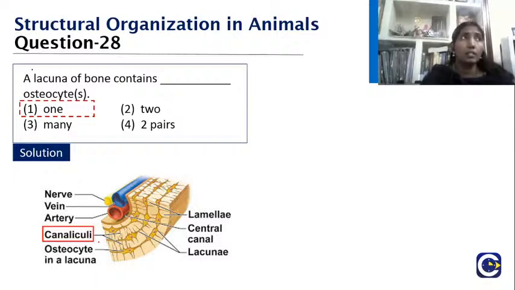The osteocyte is a bone cell. Then you have the osteoblast, the precursor, which is bone forming, and then we have the osteoclast, which is the bone resorption cell. Okay.